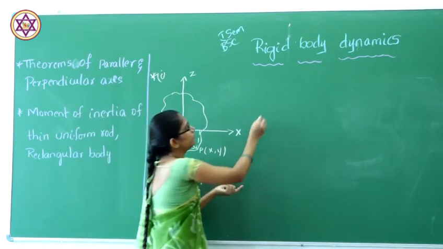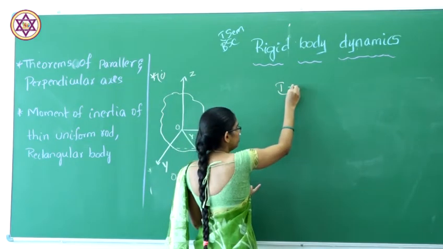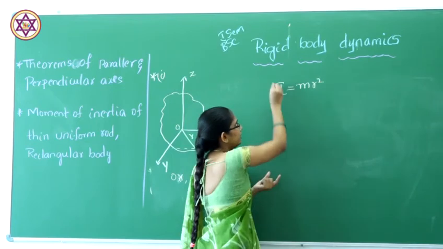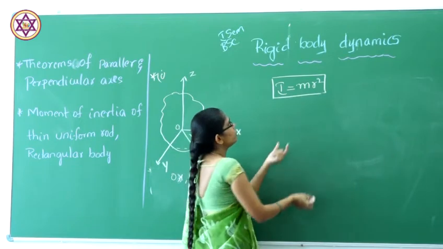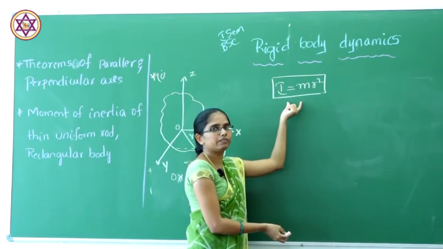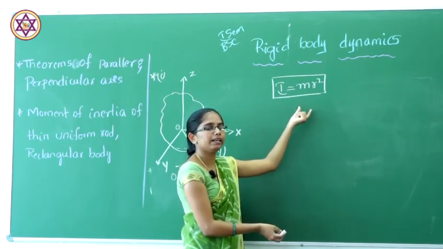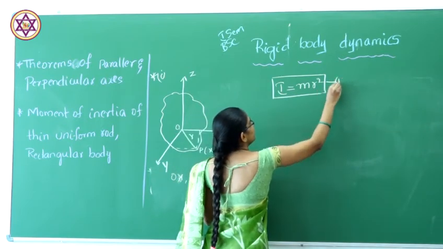Generally we know that the moment of inertia is equal to the product of m and r square. This is our general moment of inertia. Using this definition, we have to prove the plane moment of inertia theorem, which is the perpendicular axis theorem. So this is our equation 1.